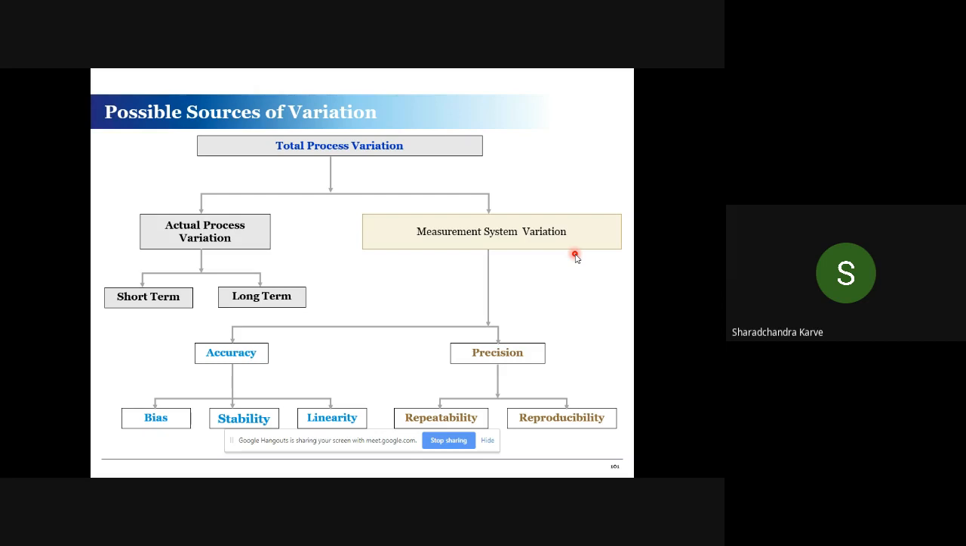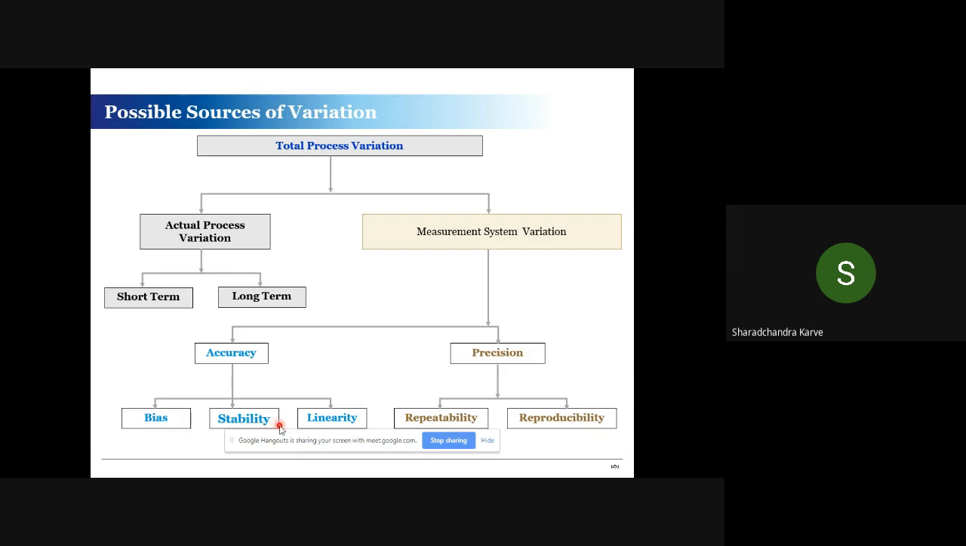Measurement system variation can be because of accuracy and precision. You are all engineers, so you understand these things: what is accuracy, what is precision, and that accuracy depends upon bias, stability, and linearity. Many times in the industry, those who are not from an engineering background have a challenge understanding accuracy and precision. When I talk about accuracy, there are three components. One is bias. There is a measurement system error, but that error has to be constant throughout, every time you check. That is what I mean by bias.